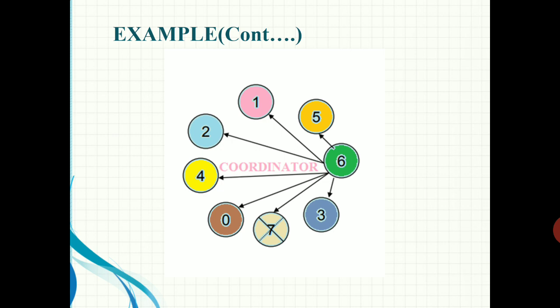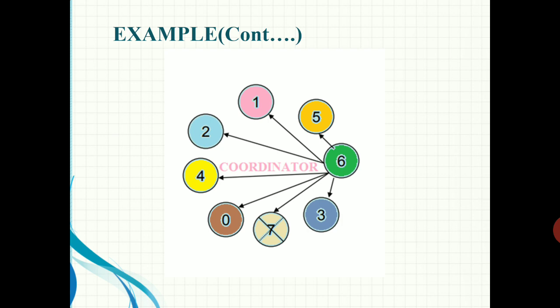Then consider a particular situation, after sending the victory message or coordinator message to all the running processes. When 4 gets this message, it can now continue with the operation it was trying to do when it discovered that 7 was dead. At that time process 4 will block, because there is no coordinator. To perform an action, 4 has to get permission from the coordinator, so it will wait.